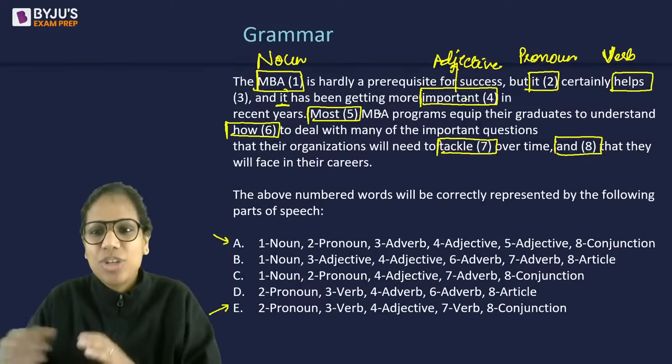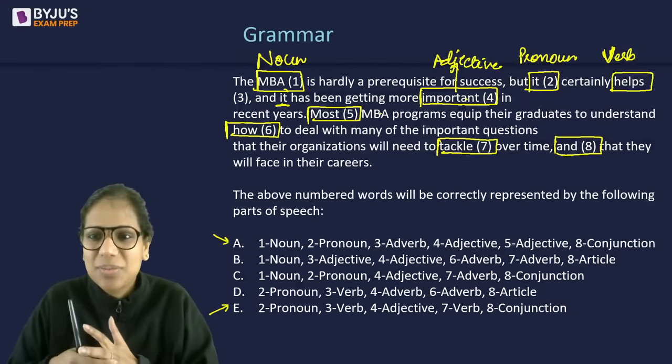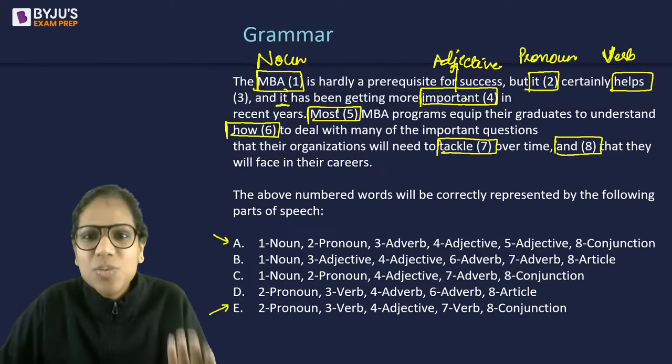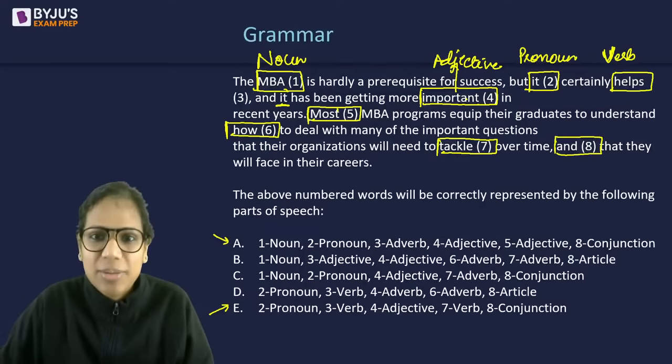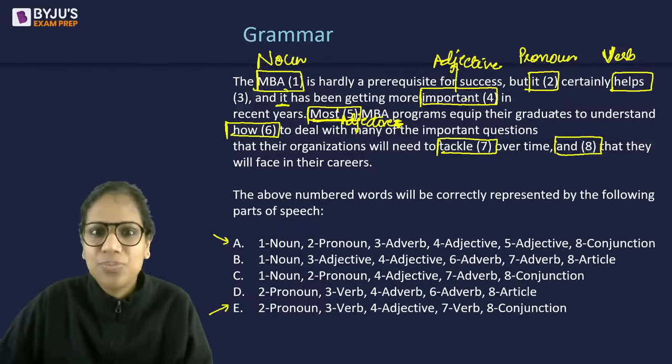Most MBA programs. What is this most here? It is again an adjective because it describes programs. Most programs. So most is also an adjective. MBA programs is functioning as a noun here. So most उसको describe करे तो adjective है.